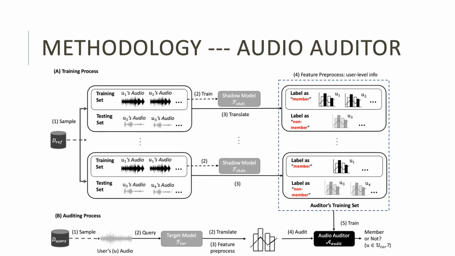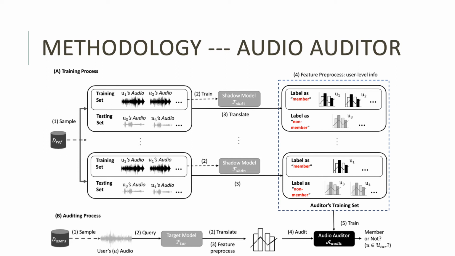Here is our methodology. There are two processes. The training process is to build our audio auditor, while the auditing process is to use this auditor and gain our user-level membership result. During the training process, shadow models are trained with different datasets to mimic the target model's behavior.